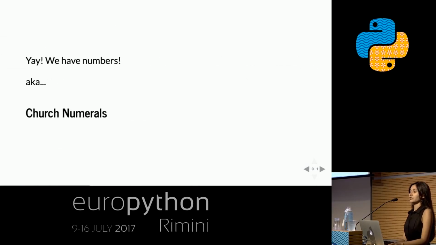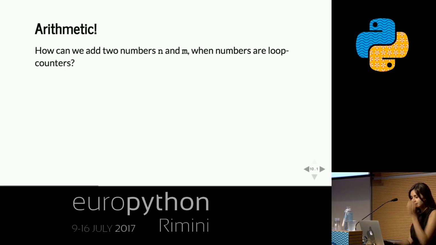So just a note, these numbers that we have, they're called Church numerals. Can you guess who they're named after? That dude from the beginning, Alonzo, he's my BFF. No, not really, but I wish. Anyway, if you want something to Google, you can Google that.